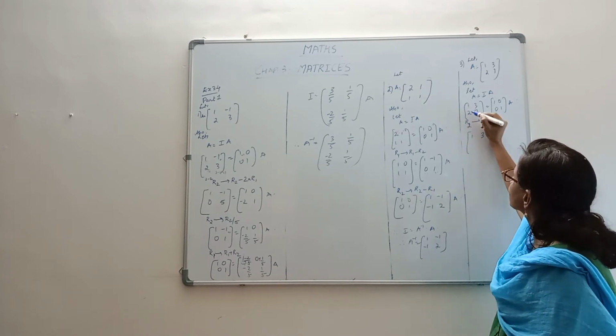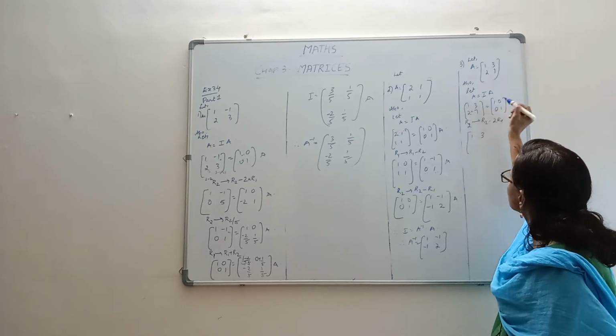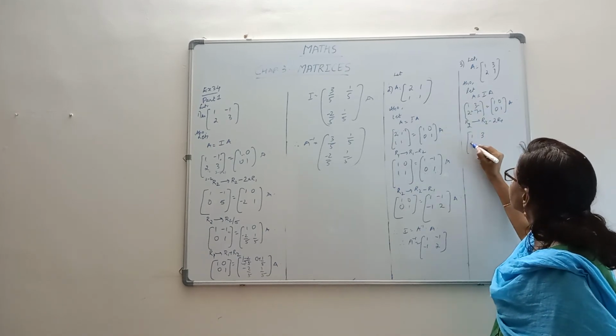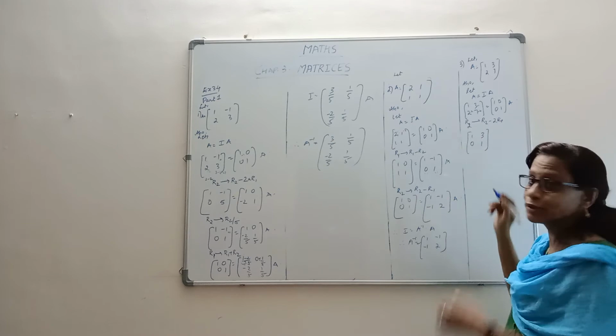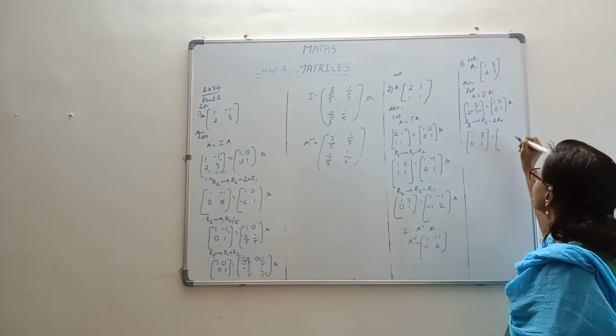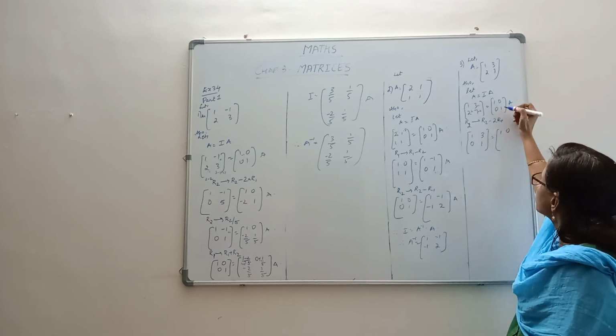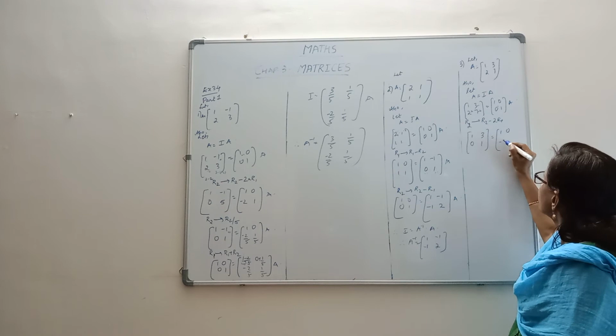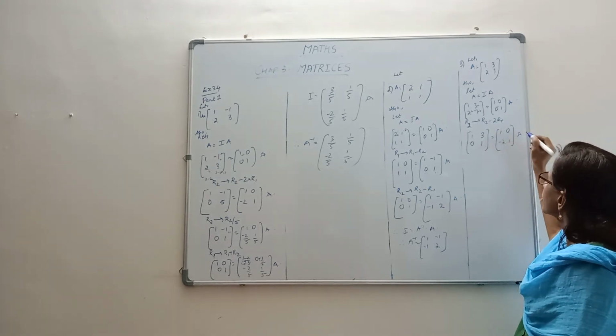What happens? 1, 3. This will be 2 minus 2. We have to do into 2 here. So into 2 is 6. 7 minus 6. What will come? This will be 0. This will be 1. Oh, right away you got that done by default. So what will happen here? 1, 0. R2 is R2 minus 2R1. So minus 2. This won't change. Minus 2, 1, A. Right.